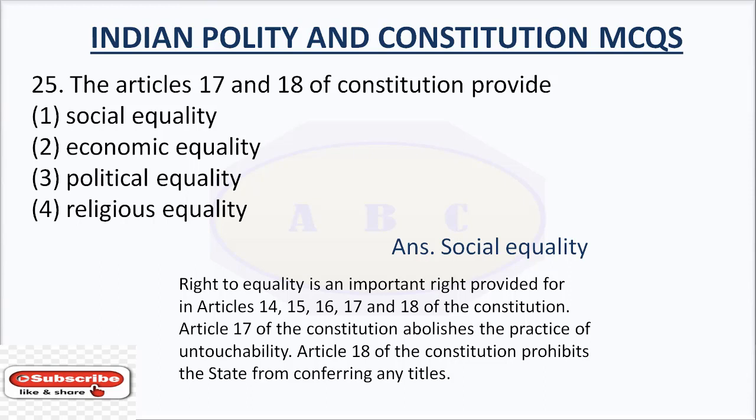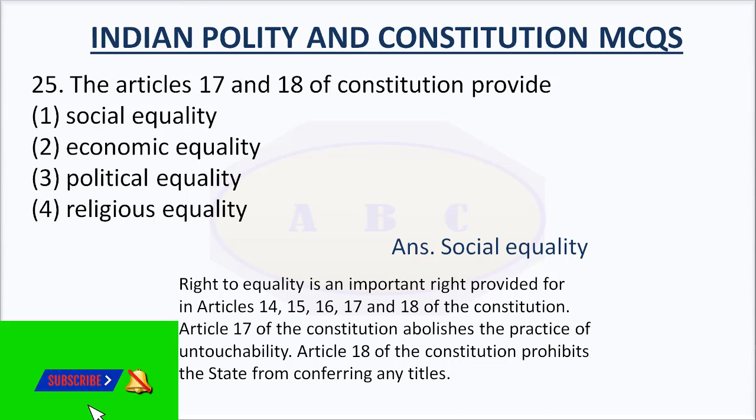Right to equality is an important right provided for in Articles 14, 15, 16, 17 and 18 of the Constitution. Article 17 of the Constitution abolishes the practice of untouchability. Article 18 of the Constitution prohibits the state from conferring any titles.